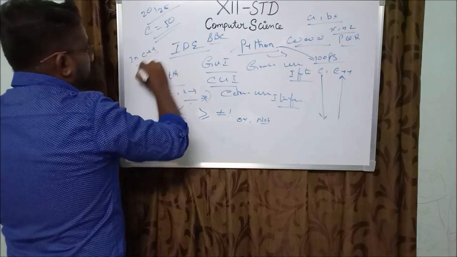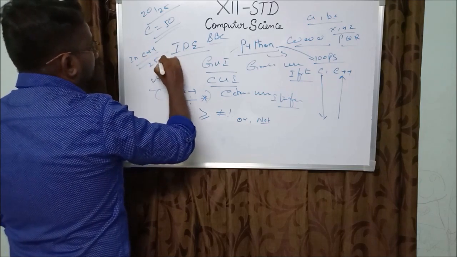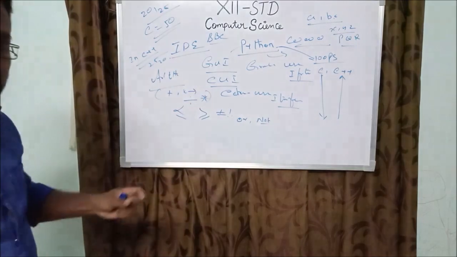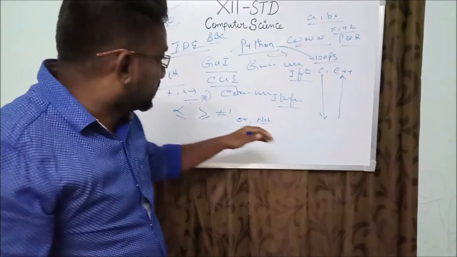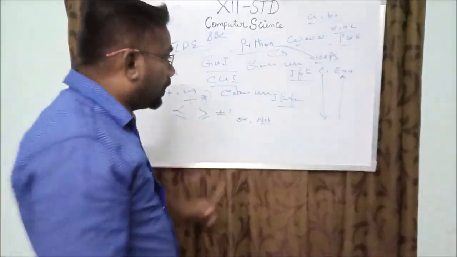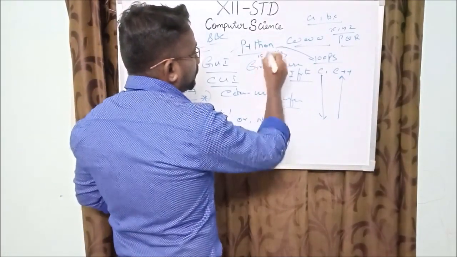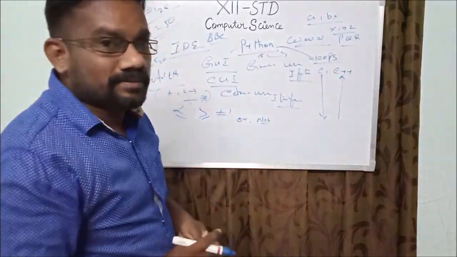In Python programming language, it can be reduced to only 14 or 15 lines.